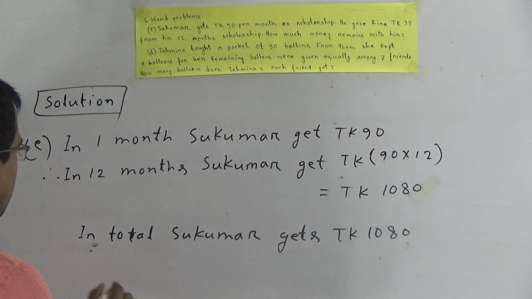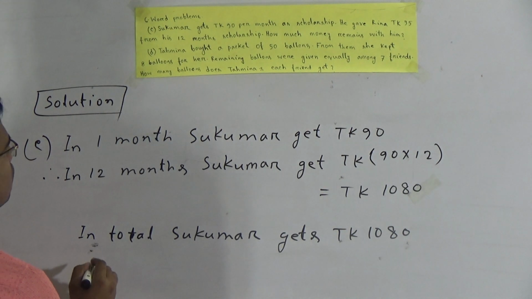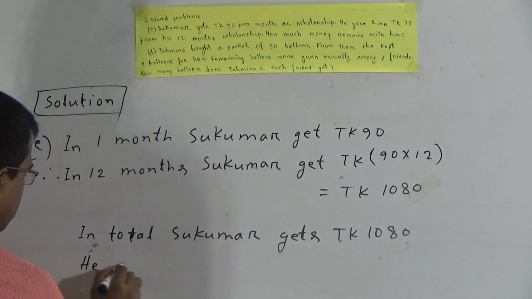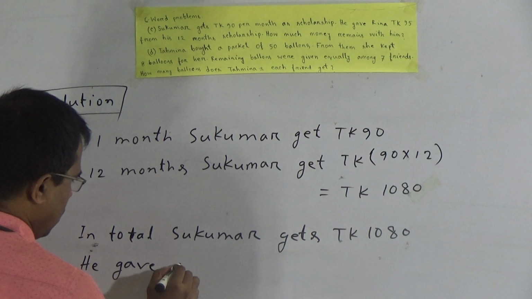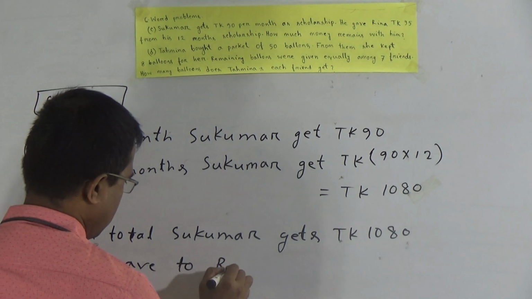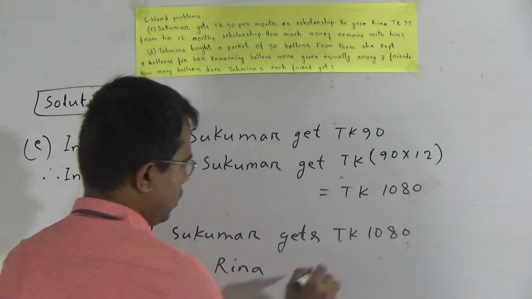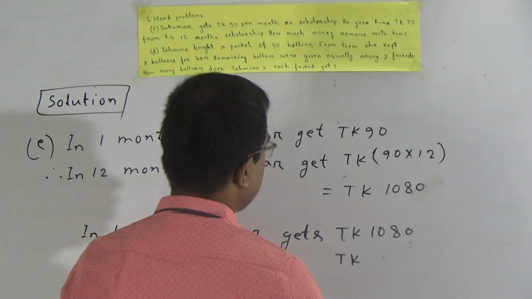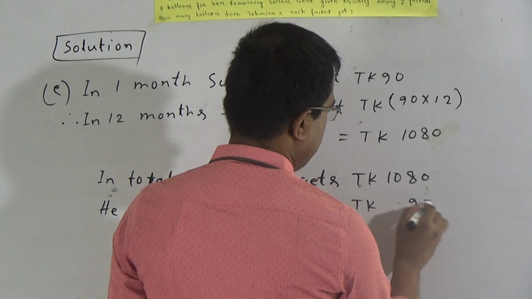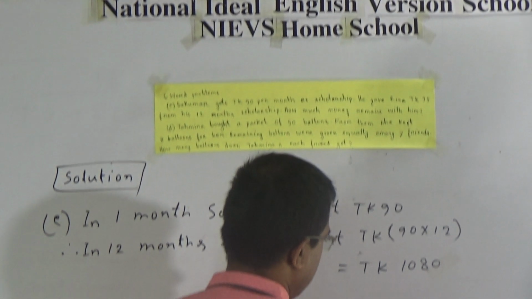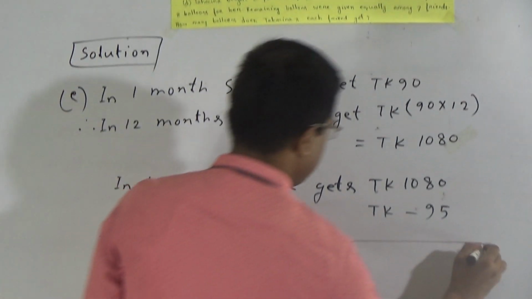He gave to Reena TK 95. Now we have to subtract.